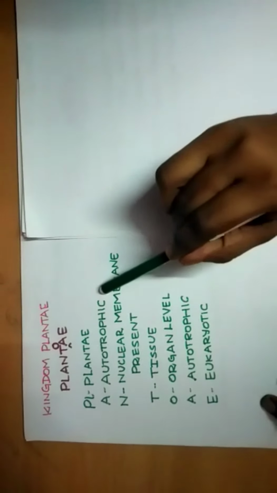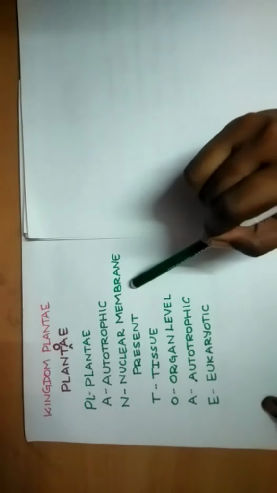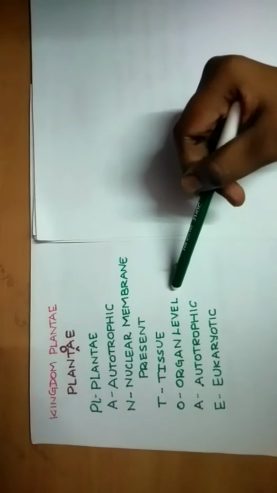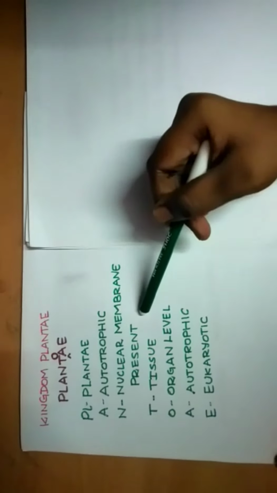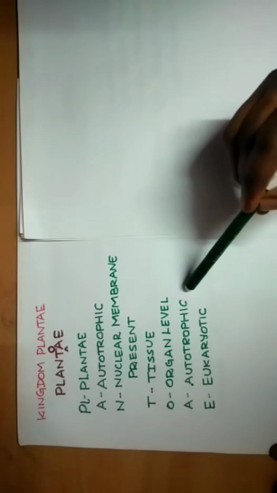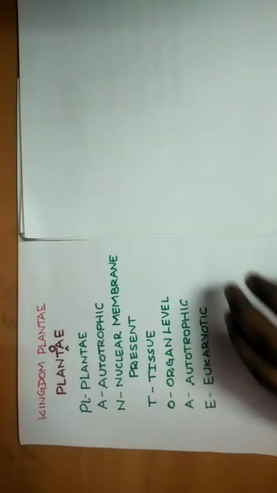That is, the organisms which come under Plantae are autotrophs and nuclear membrane is present in them. They are tissue level as well as organ level. That is, some plants may be at tissue level and some plants may be at organ level, okay? Organ level means many tissues unite to form the organ. Then autotrophic and eukaryotic. At the end of the video, I will tell what is autotrophic, what is eukaryotic, okay?